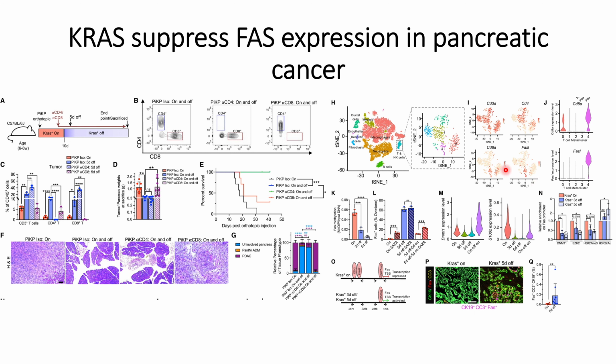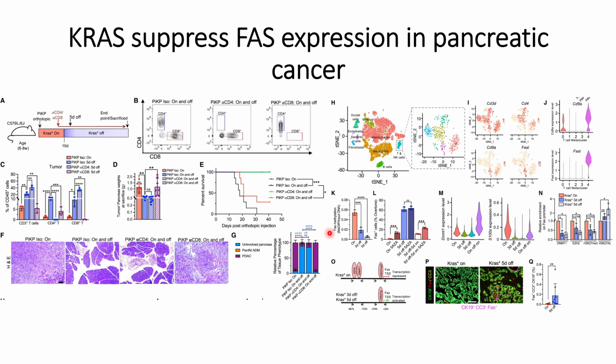That can be seen from panel I and panel J. And once they identified that it's the CD8 plus T cells that have this FAS ligand that interacts with the FAS receptors on the pancreatic tumor cells, next they wanted to check whether this KRAS will cause epigenetic mutations that will lead to the decrease in the FAS receptors.